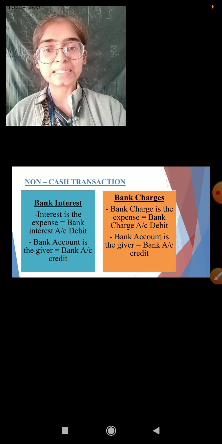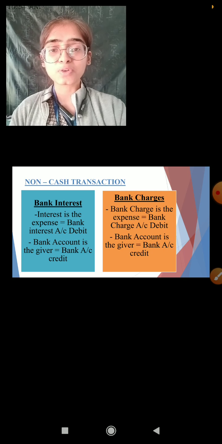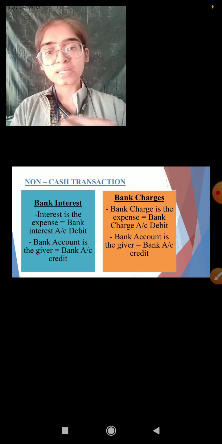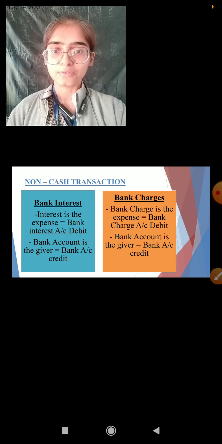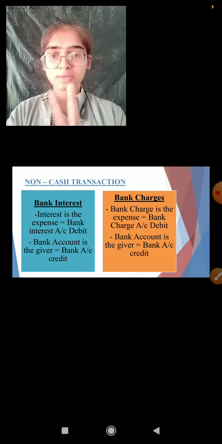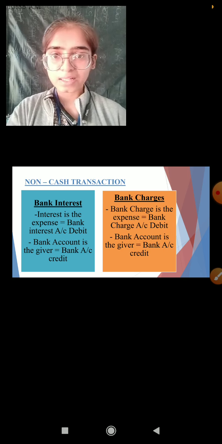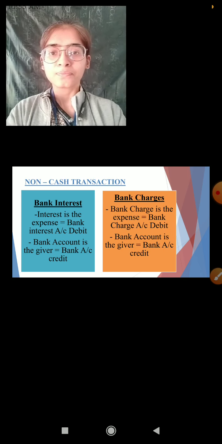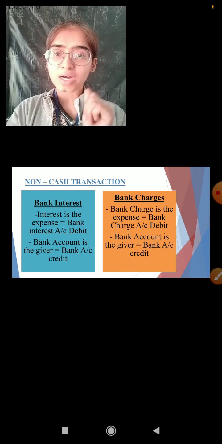The overdraft facility says if you have only 10,000 in your account, but you have to make the payment of 12,000, then 2,000 loan will be given to the account holder from the bank itself. The bank is going to provide you the loan of 2,000 and this loan is going to be short term for 2 to 3 days. Clear? But the 2,000 is not going to be given by the bank for free. The bank is going to charge the interest.